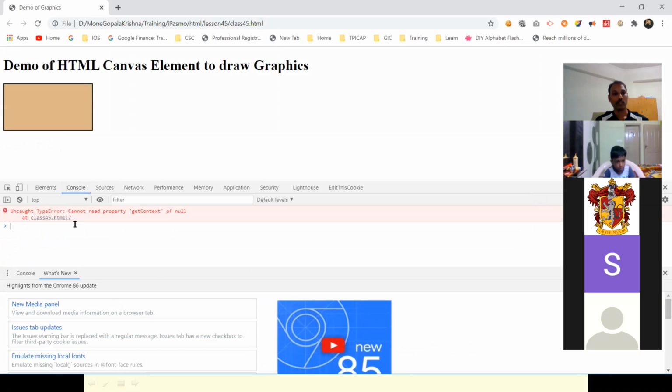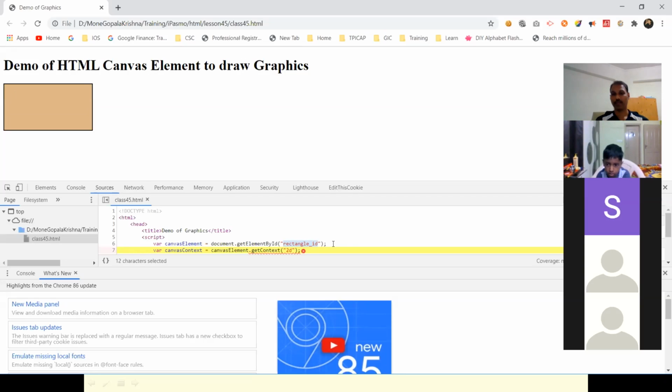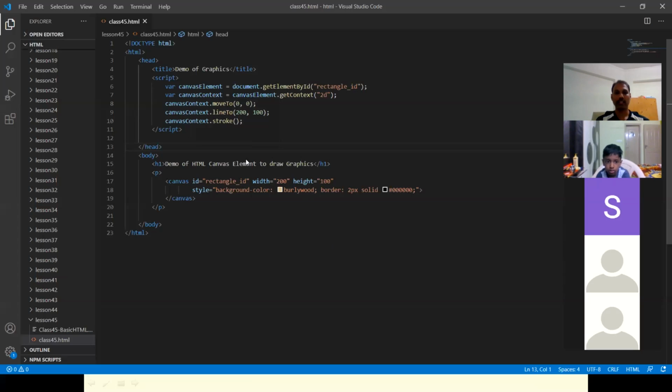I'm seeing it says cannot read property getContext of null. It means we have not given a target. So it means the canvas element is null. Why is it saying null? Because it did not render. Correct, it was loaded before the body. When the script runs, we are trying to access a canvas element which is not present at that point of time.